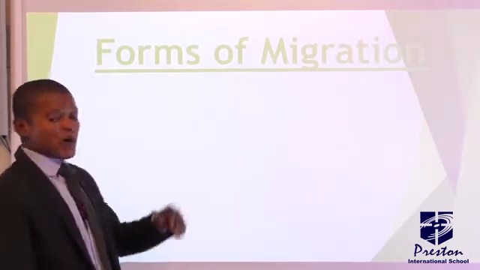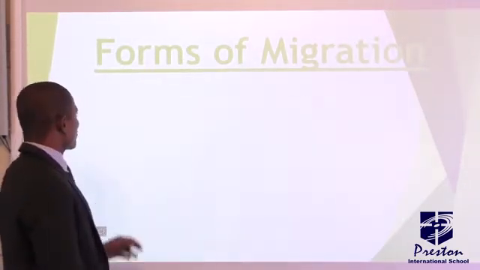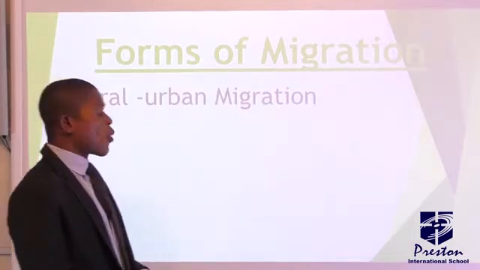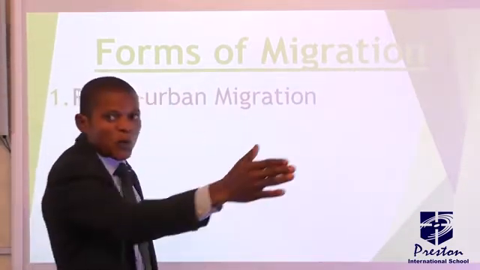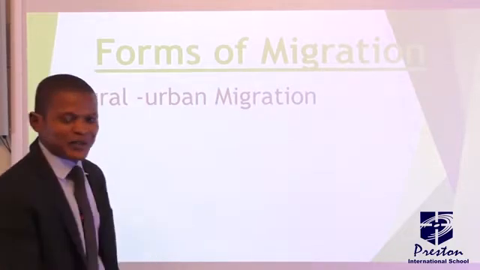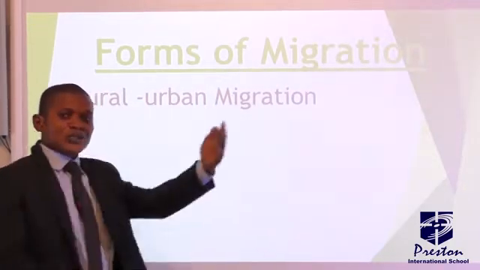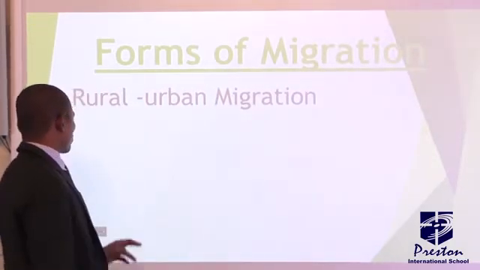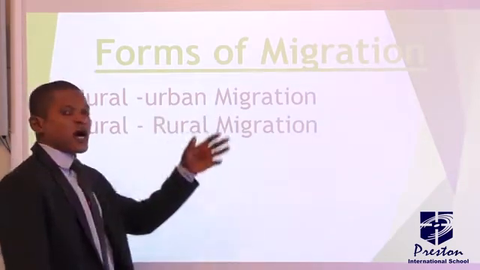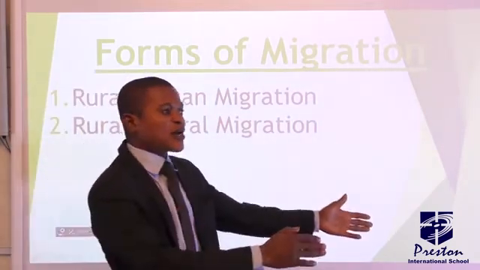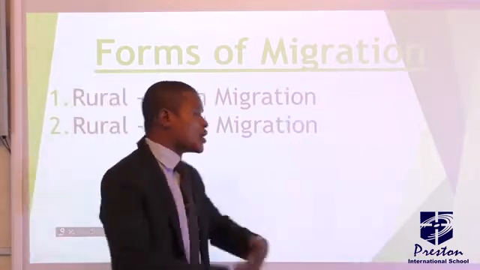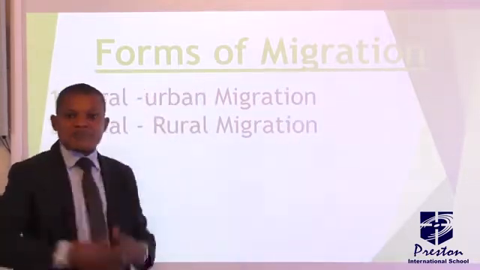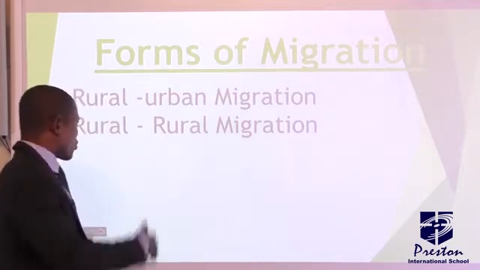Let's look at forms of migration. We have, number one, rural-urban migration. That is moving from a rural area to an urban area, which is very common in Nigeria. Moving from a village to a town. That is rural-urban migration. Then we look at the second one, rural-rural, which is less common. Moving from one rural area to another, though it's common for farmers. They may decide to move to another village where they see that the soil there is better. So that is rural-rural, from one rural area to another.